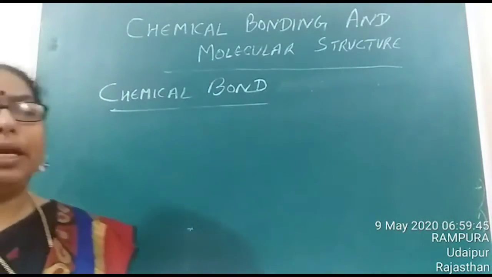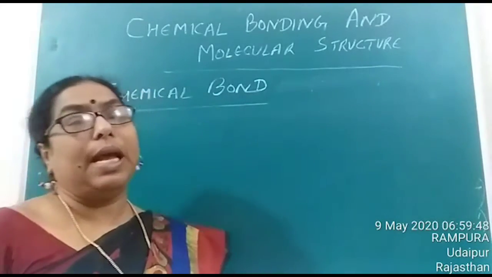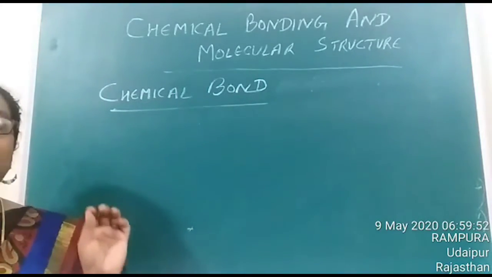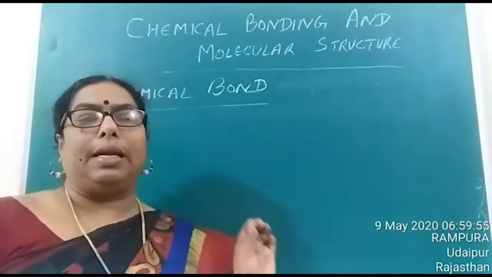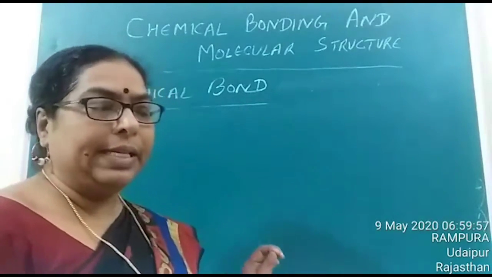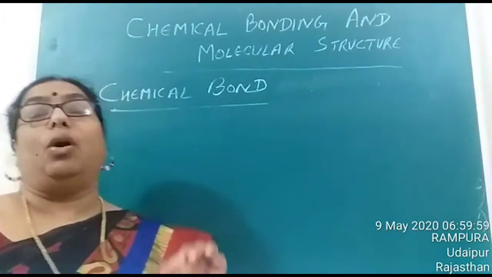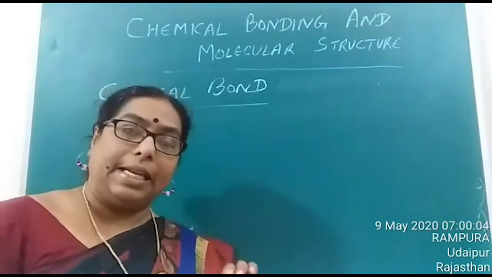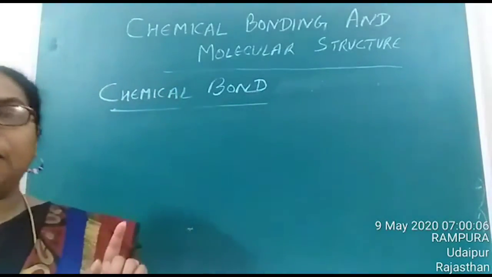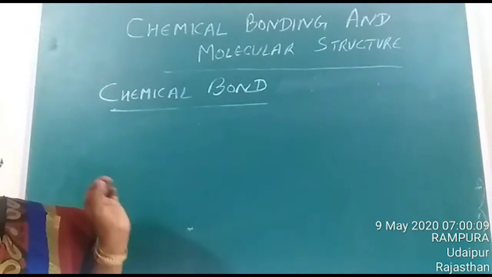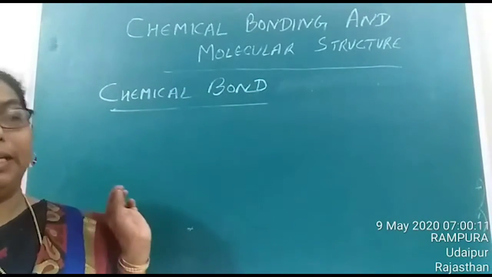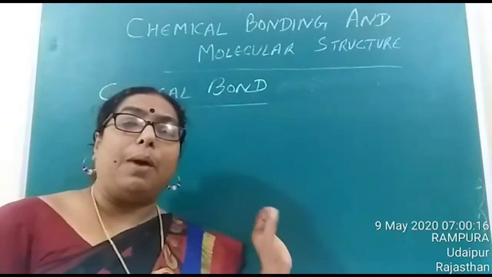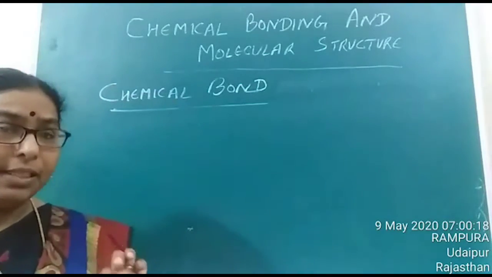In order to explain that, let us go back to Dalton's theory. Children, we have studied that according to Dalton's atomic theory, all matter consists of atoms, or the atom is the smallest particle which exists in nature, but it has a problem. It does not have any independent existence. Is it clear?